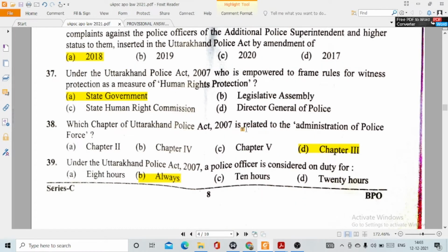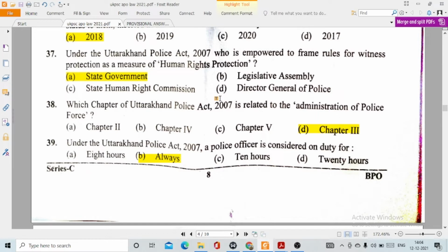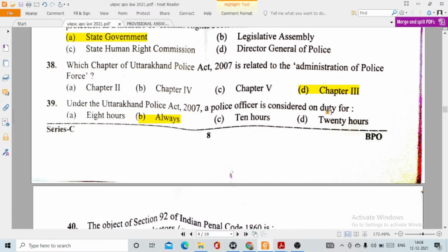37. Under the Uttarakhand Police Act 2007, who is empowered to frame rules for witness protection as a measure of human rights protection? This option number is state government. 38. Which chapter of Uttarakhand Police Act 2007 is related to the administration of police force? This is option number D, chapter 3. 39. Under the Uttarakhand Police Act 2007, a police officer is considered on duty for this option number B, always.